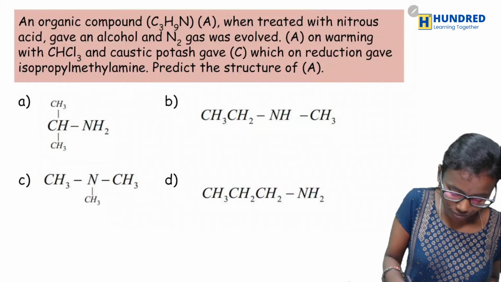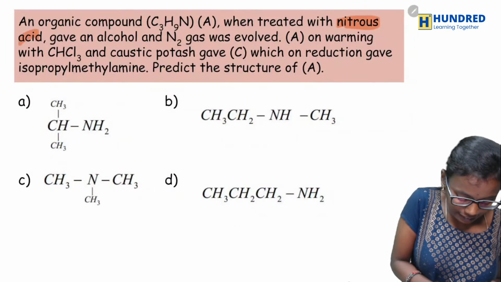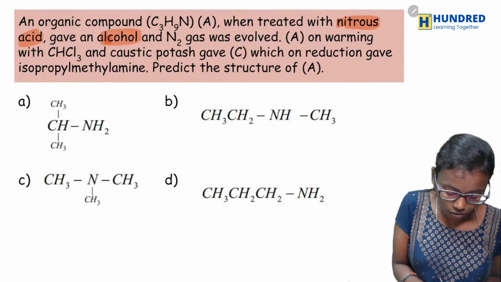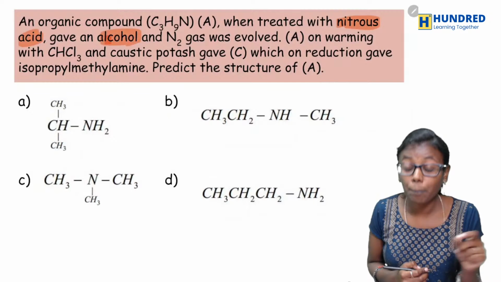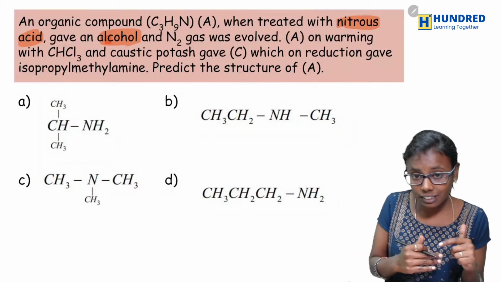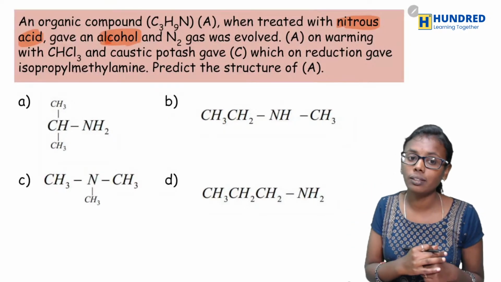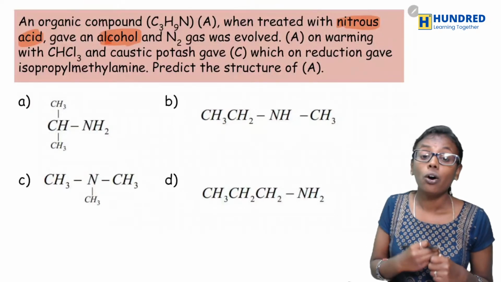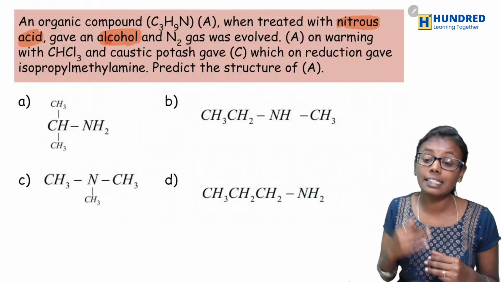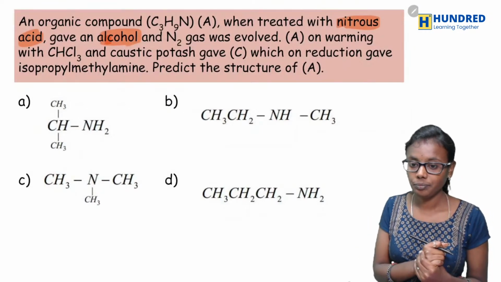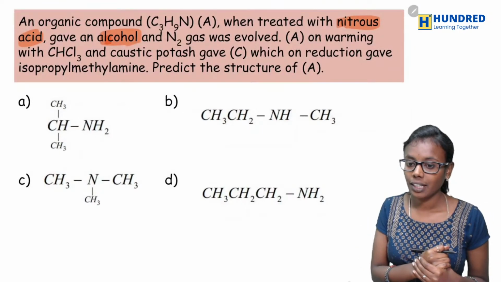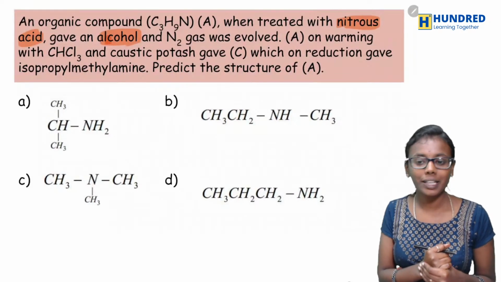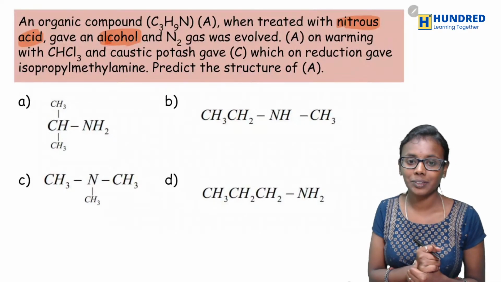See here, they have given nitrous acid. It gives alcohol, right? Which type of amine on reaction with nitrous acid gives alcohol? We have studied this, in order to differentiate the amines. Whether it is primary amine or secondary amine?